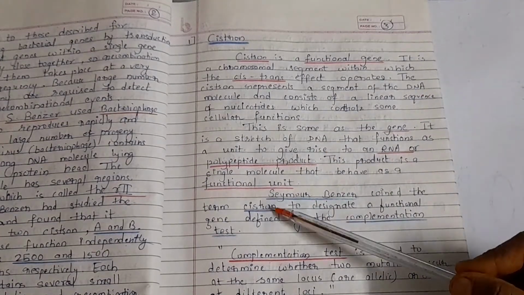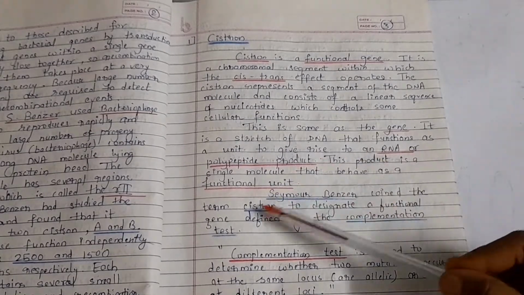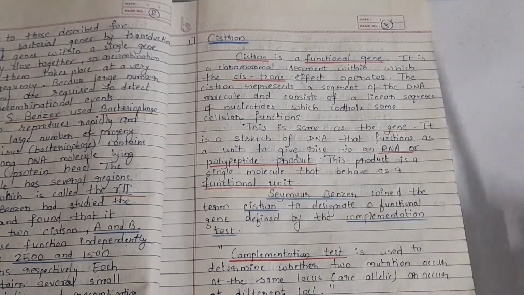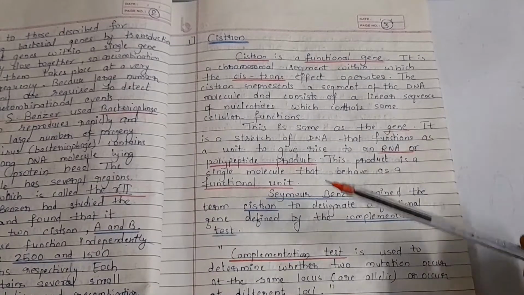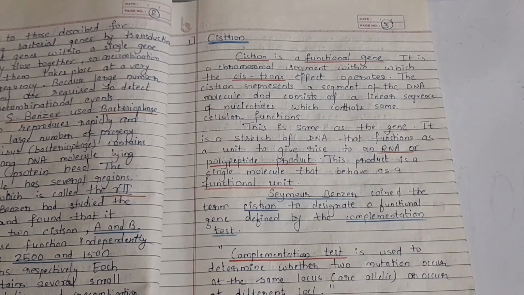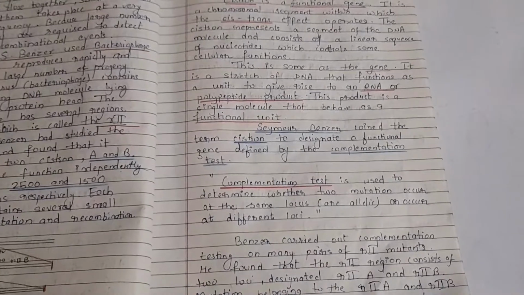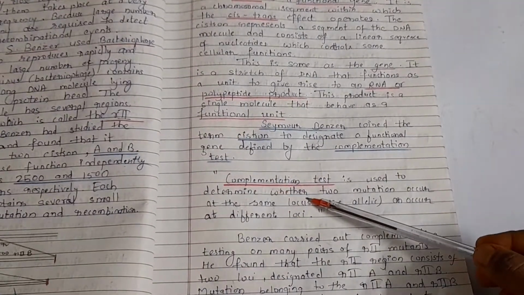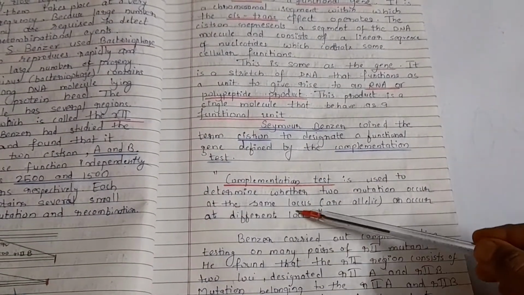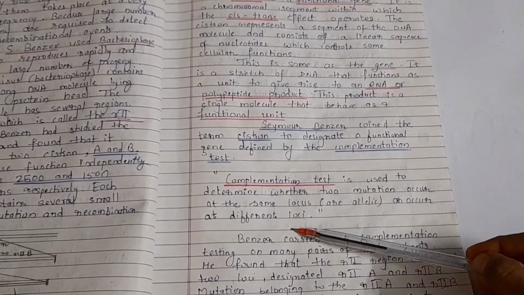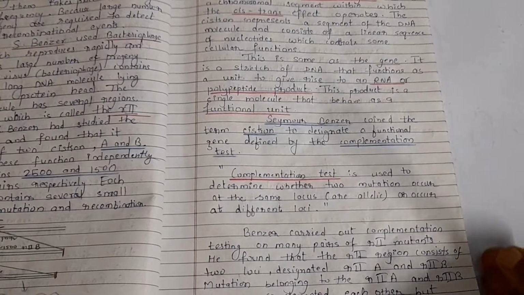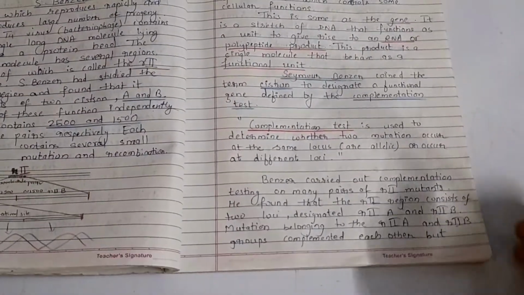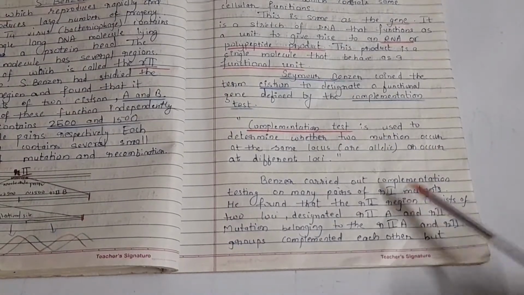Seymour Benzer coined the term cistron to designate a functional gene defined by the complementation test. How did he arrive at the name? By performing the complementation test. The complementation test is used to determine whether two mutations occur at the same locus or at different loci. Benzer carried out complementation testing on many pairs of R2 mutations.